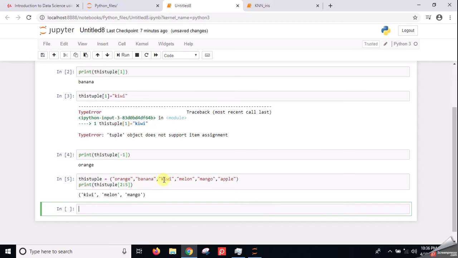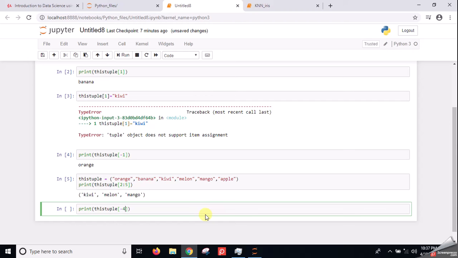At index 2 there is kiwi, then melon, then orange. 5 is not included, it is exclusive, so we cannot do that. We can also access the items using negative index, as I already told you, already seen it.